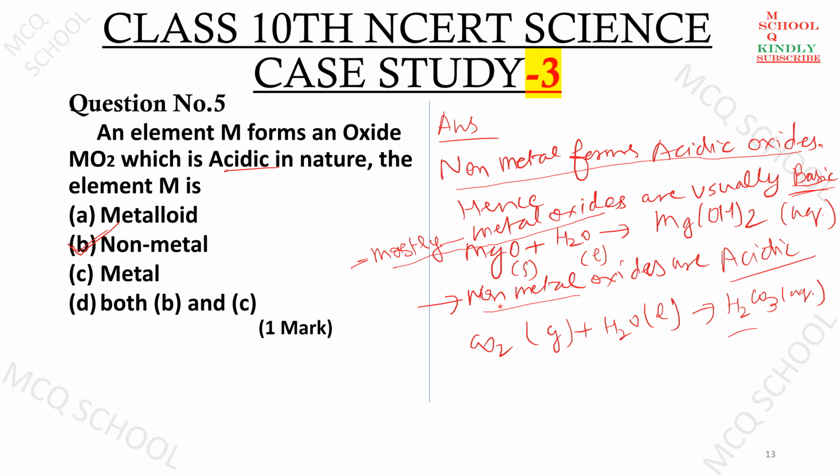While non-metal oxides such as CO2, when reacting with water, form carbonic acid. We know that acids are acidic in nature, so non-metals form acidic oxides. So the answer is non-metal, B.